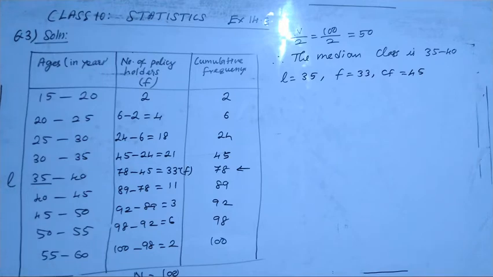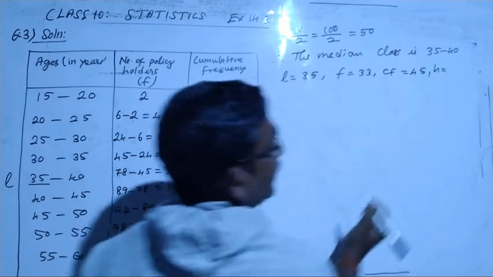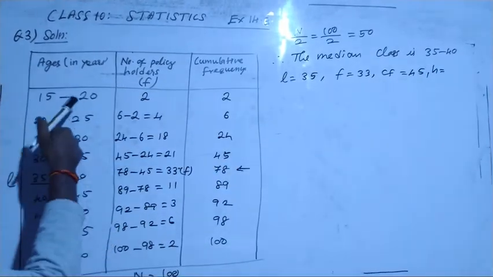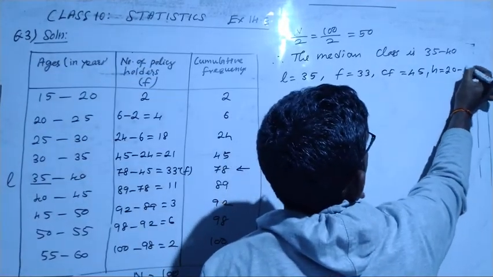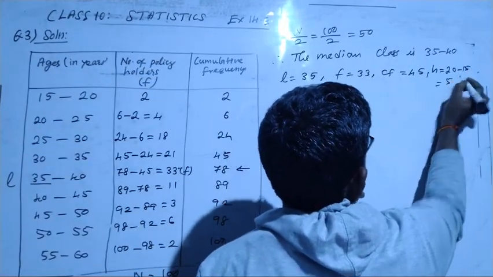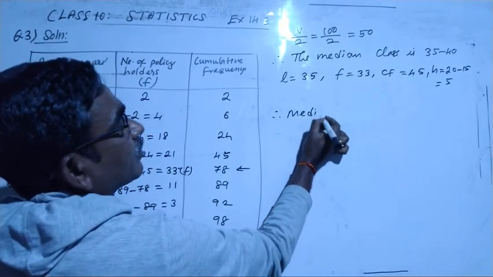Now H is equal to the width of the class interval. What is the width of the class interval? 20 minus 15, it is 5. Therefore, let's find the median.